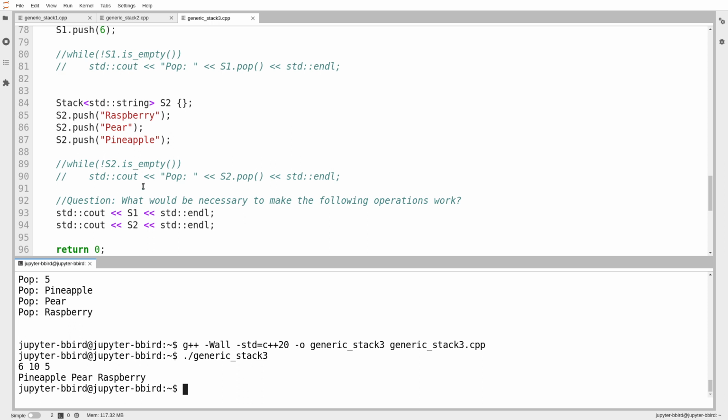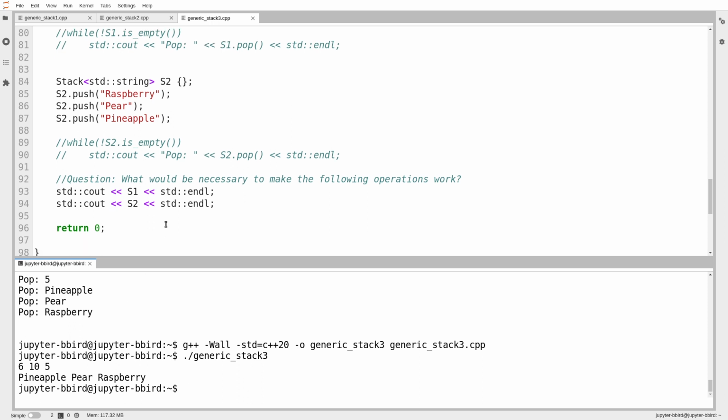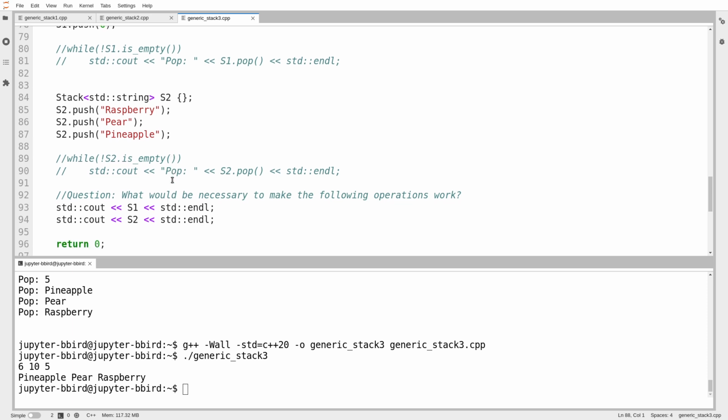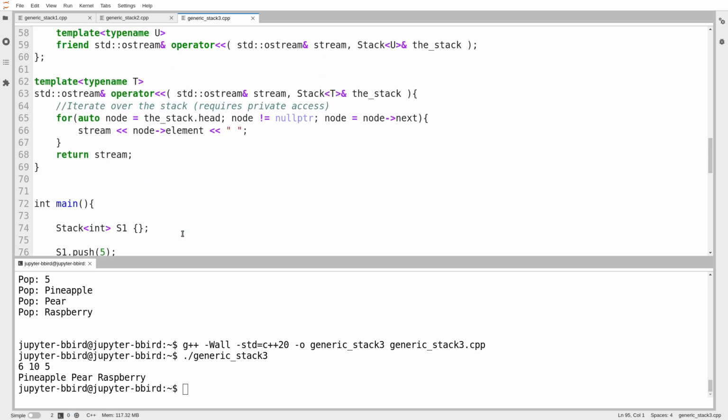Okay, I deliberately showed off the empty thing that was printed because I didn't want you to think, from the fact that I'd commented out the code, that I was somehow screwing around with the example. Okay, so I push elements and we can see here the print operator apparently works. Let's just take in what it has to look like.